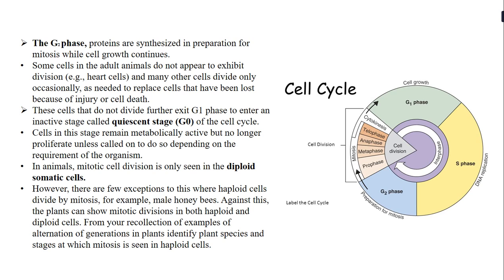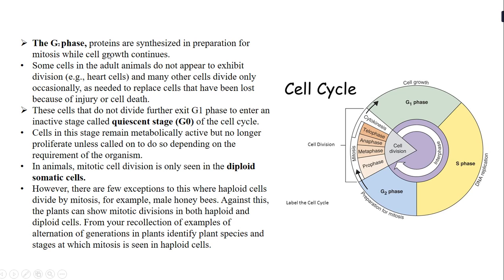Now in animal cells, mitotic cell division is only seen in diploid somatic cells. However, there are some exceptions in animals as well. In an exceptional case, haploid cells divide by mitosis. The example is of a male honeybee. In a male honeybee, a haploid cell divides by mitosis rather than a diploid cell.